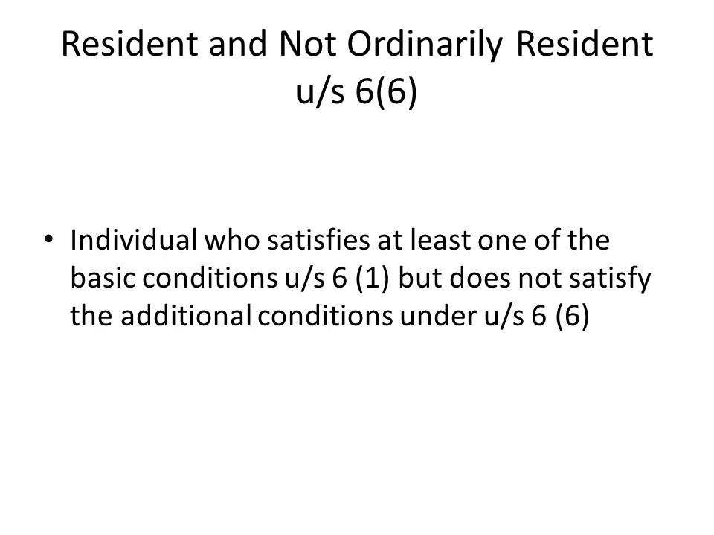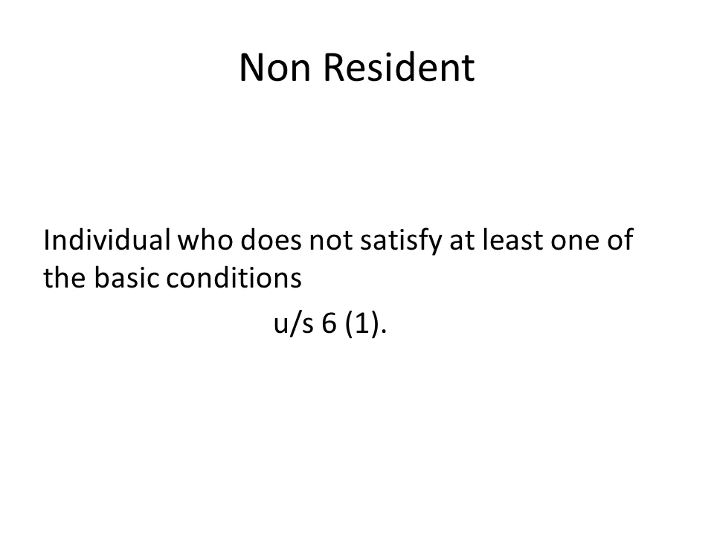But here, when you are satisfying only one basic condition, and you are not at all satisfying both the additional conditions, then you will be called only a resident but not ordinary resident. You stayed in the previous year, but in earlier years you were not staying here, then you will be called a resident but not ordinary resident.